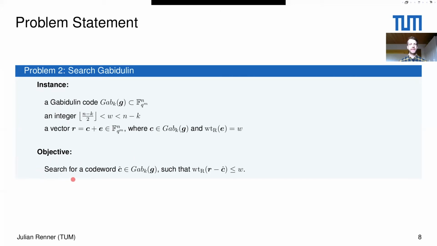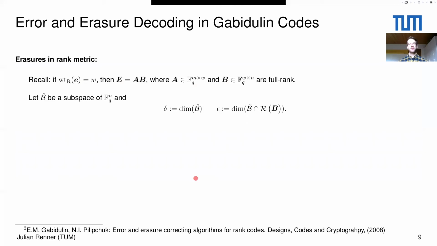Similar to before, the objective is now to find a codeword c hat of the Gabidulin code which is in rank distance at most w from this vector r. And here I put c hat again, because c hat does not necessarily have to be the same as c, but any c or c hat which satisfies this condition is fine. Okay, as before, we use an error erasure decoder to solve this problem. But the question is now, what are erasures in rank metric? In Hamming metric, it was basically positions which we declared to be errors. Now, what is it in rank metric?